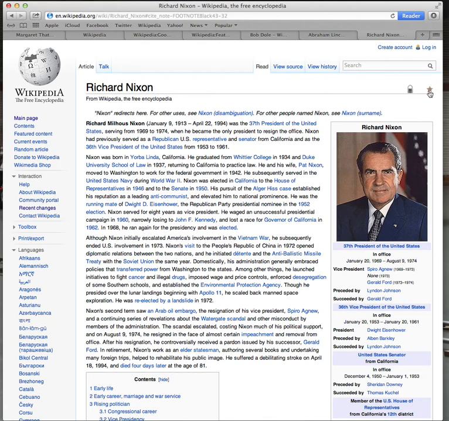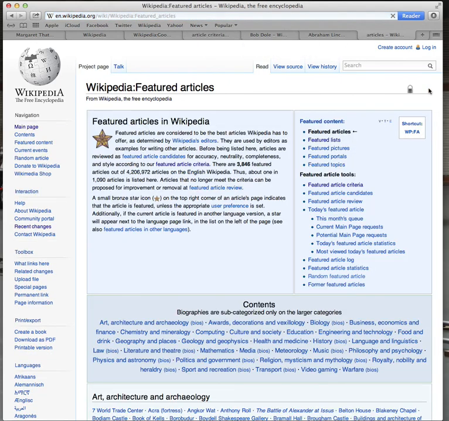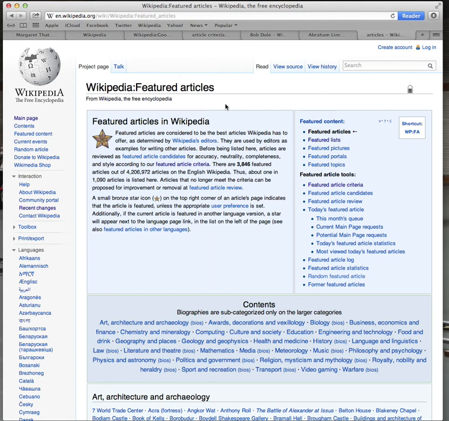In the upper right hand corner, there is a bronze star here. If you click on the bronze star, it will load up the Wikipedia entry or article about featured articles or featured entries on Wikipedia. You can come here and you can read all about what makes Richard Nixon's entry a featured article.